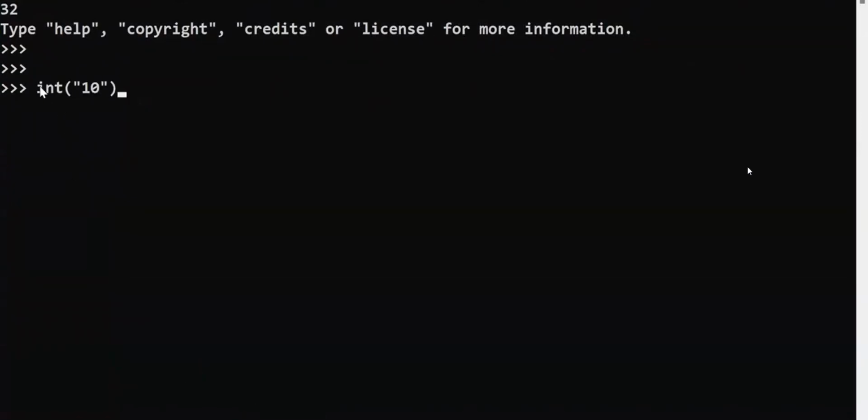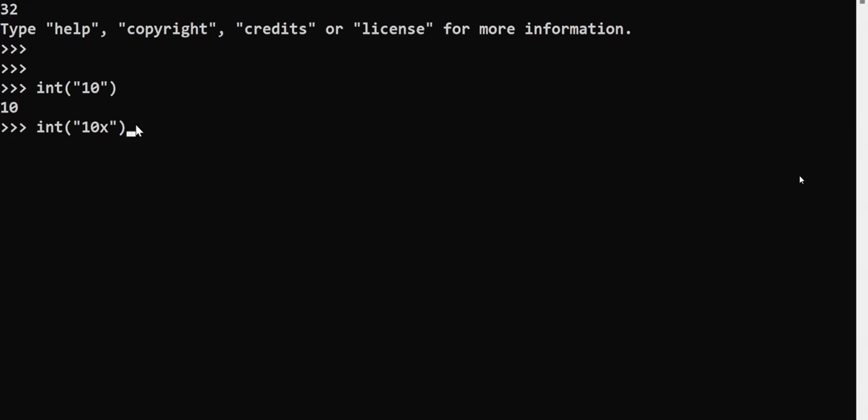It is a function called by passing string data. It is happily converting. Int of 10x I'm passing. What data am I passing? Alphanumeric. Int of 10x when I'm passing, will it be converting? No. What is happening? Implicitly, what error does it give first of all? Value error. Do you know that now?